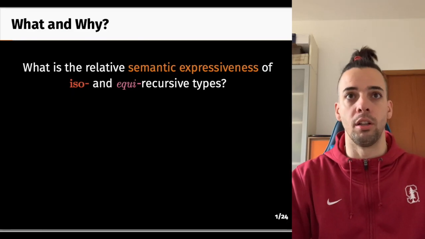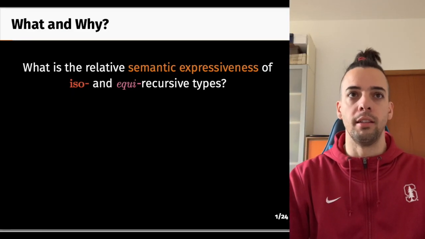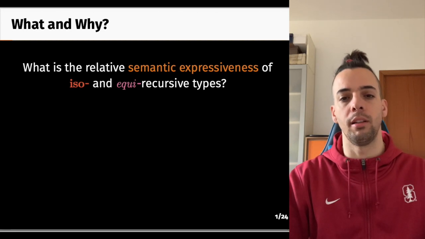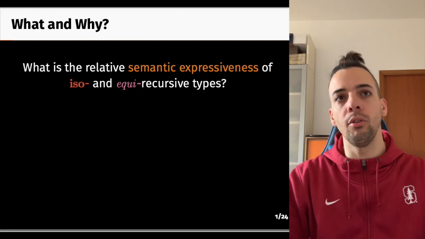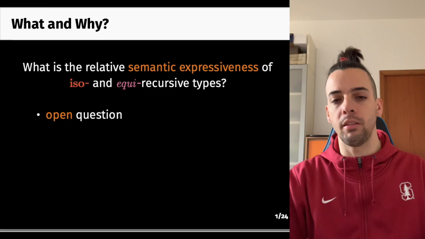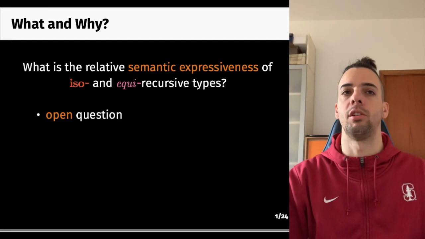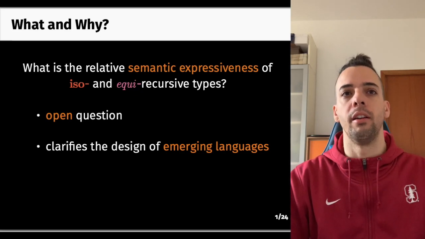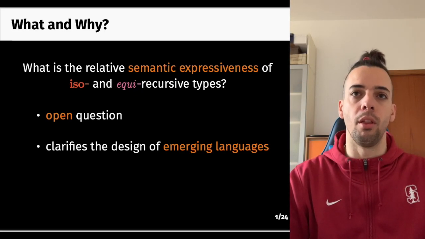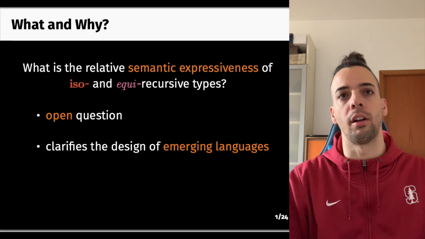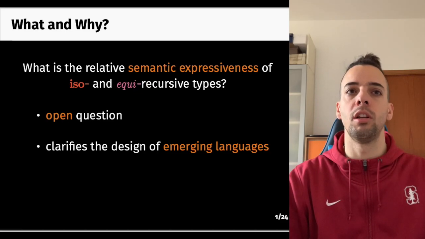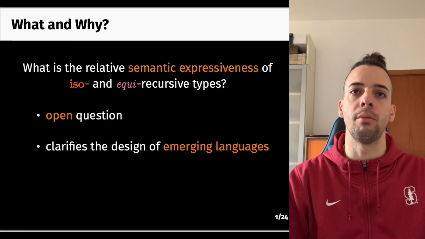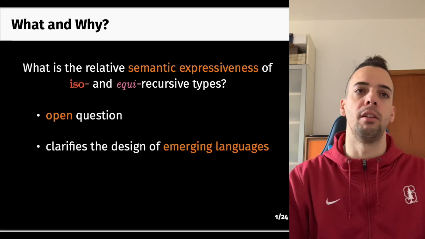The primary question that motivates this work is the need to understand the relative semantic expressiveness of iso and equirecursive types. To the best of our knowledge, this is still an open question. Answering this question is important for language designers, and for example, we know of people that were implementing a smart contract language and wondered if choosing either formulation of recursive types would be more or less beneficial.